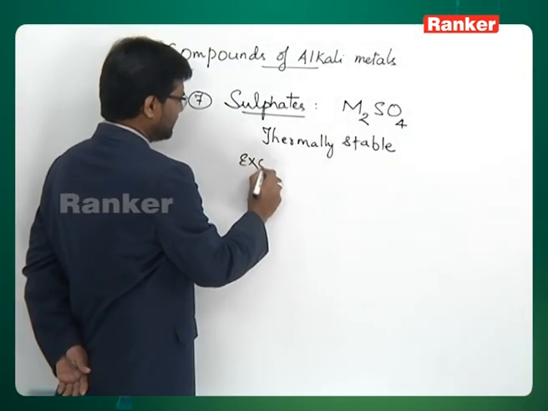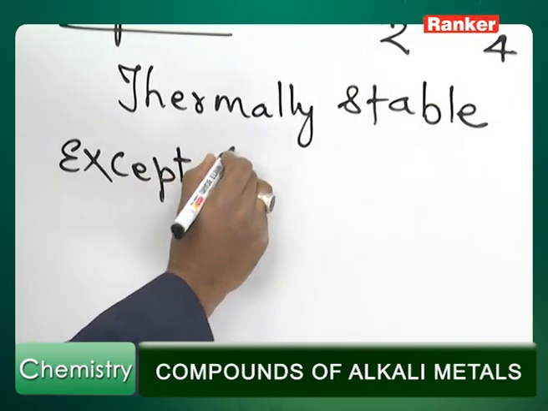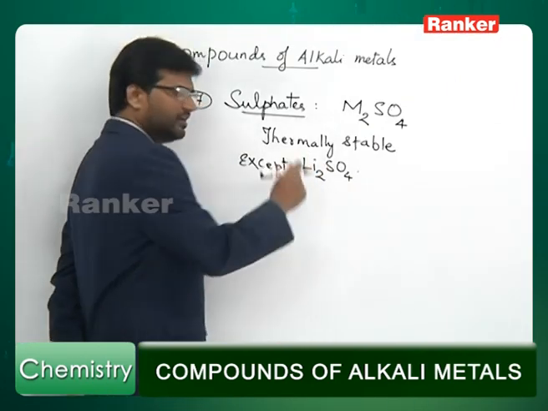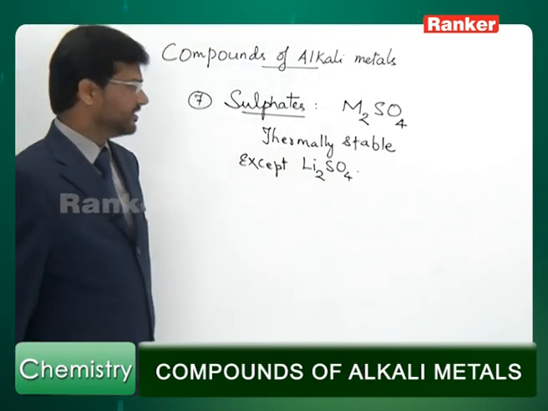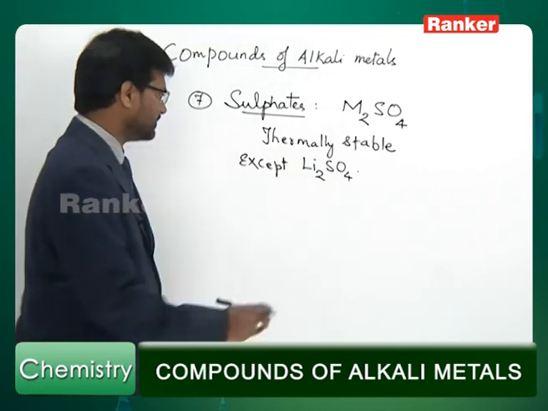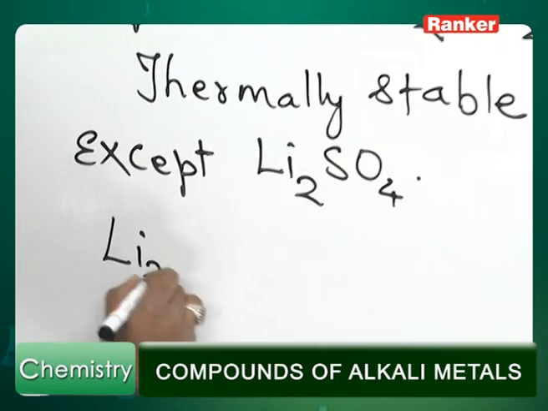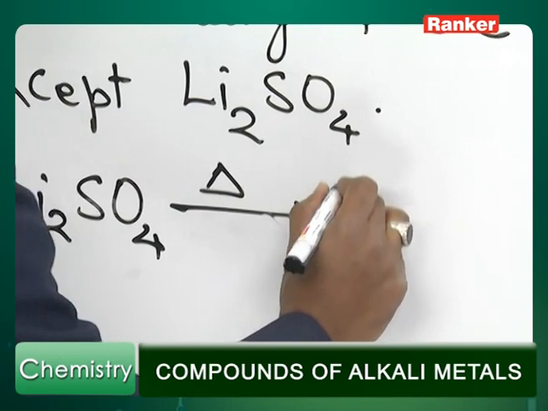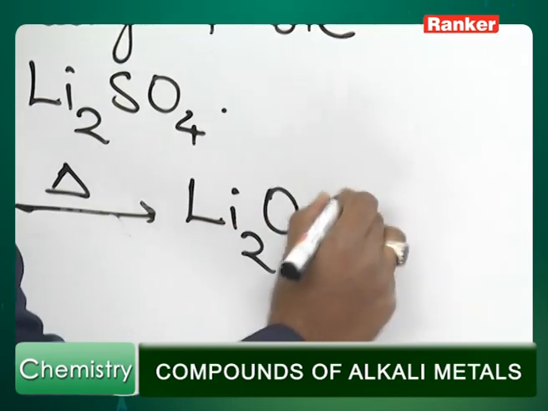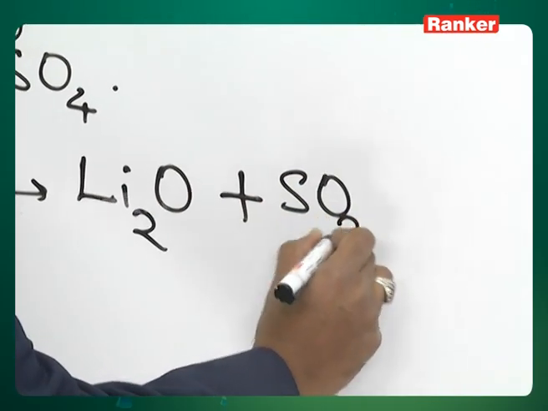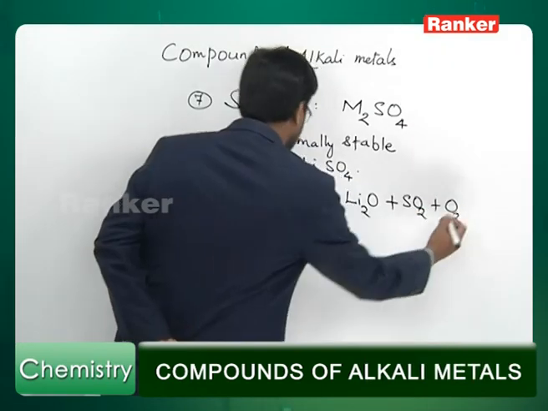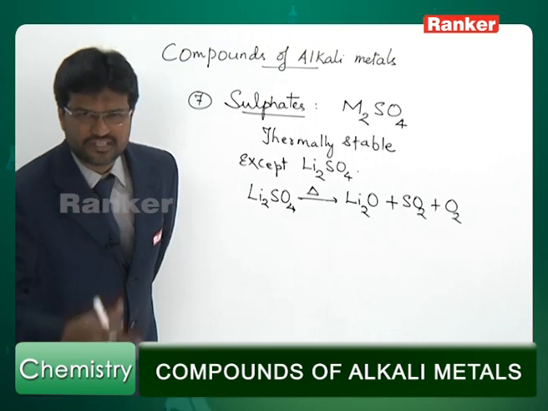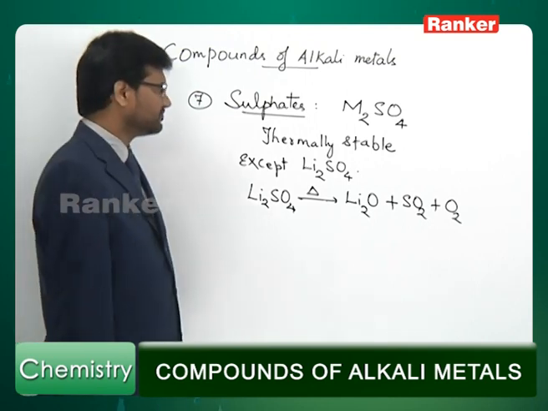Again the exception is the same, Li2SO4. This on heating decomposes to give lithium oxide and sulfur dioxide along with oxygen. For example, if you heat Li2SO4, you end up with Li2O, SO2 and O2. Others are thermally stable, and the thermal stability increases as you go down the group.